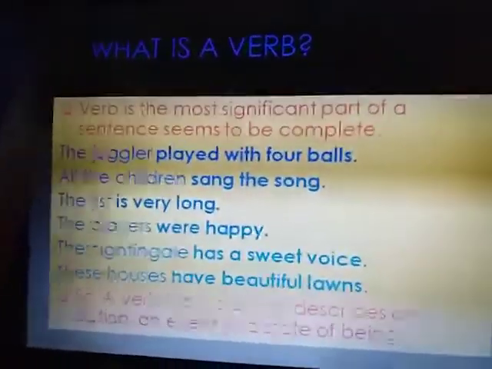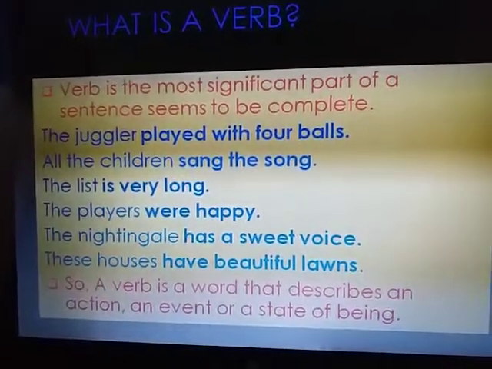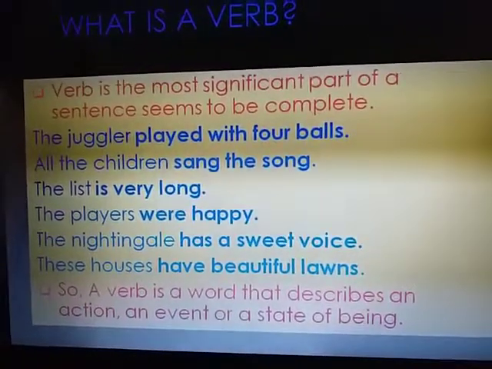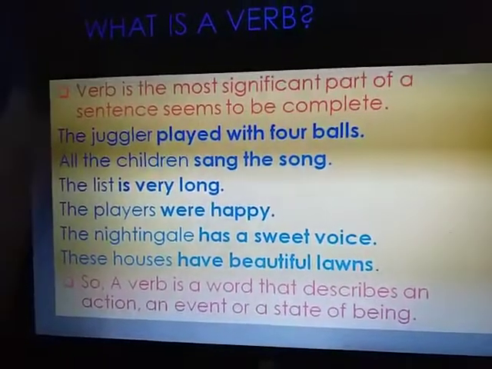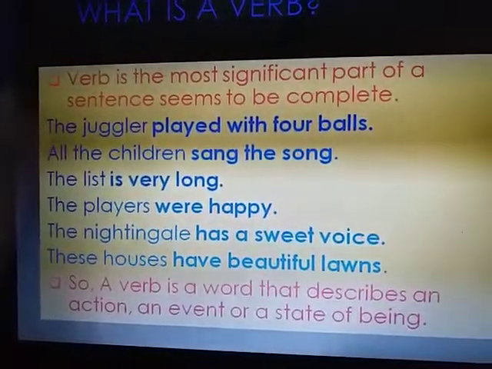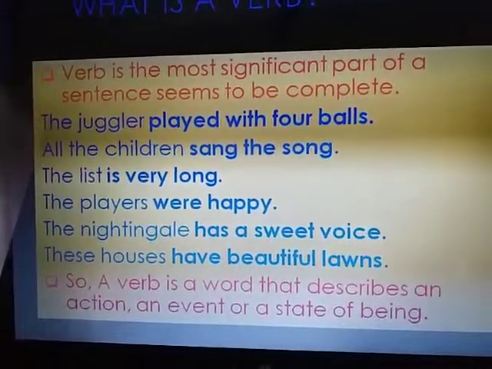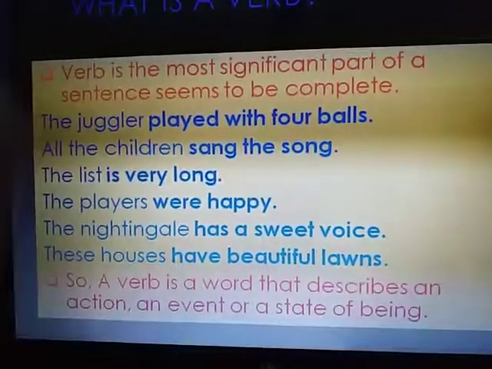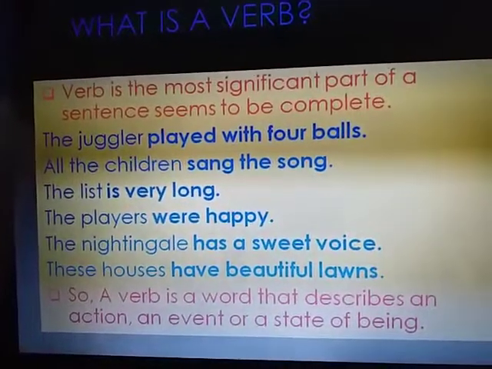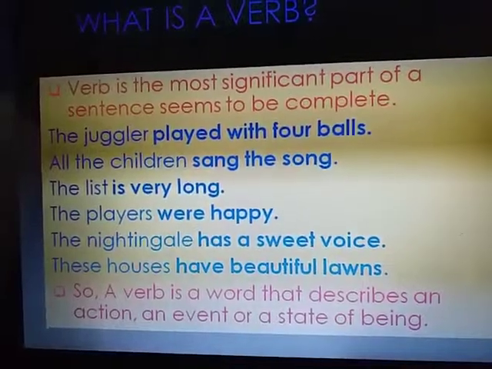What is a verb? Verb is an action word. Verb is the most significant part of a sentence, without which a sentence does not seem to be complete. Look at these sentences. The juggler played with 4 balls. All the children sang the song. The list is very long. The players were happy. The nightingale has a sweet voice. These houses have beautiful lawns.